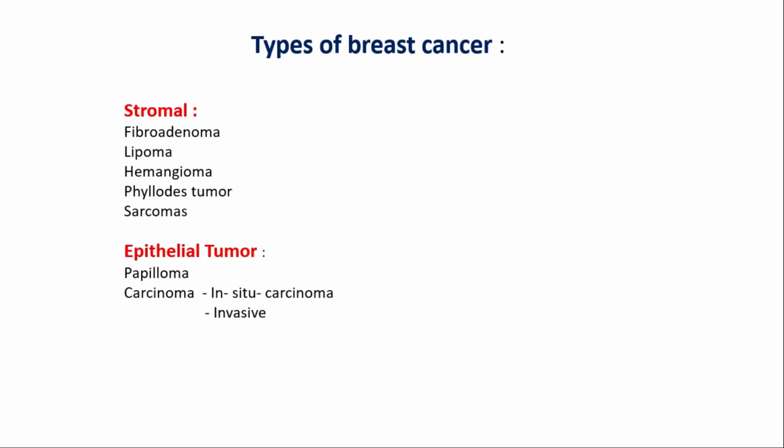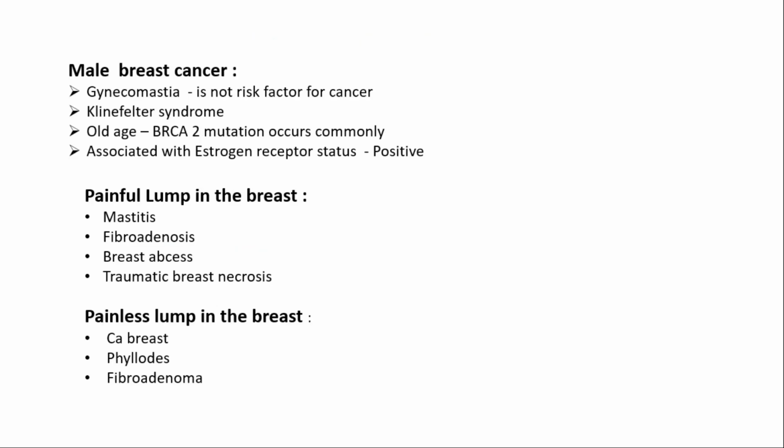It is divided by stromal origin and epithelial origin. Stromal origin tumors are fibroadenoma, lipoma, hemangioma, phylloid tumor, and sarcoma, which are the most common. And in epithelial origin, there is papilloma and carcinoma in situ. Examples of carcinoma in situ are ductal carcinoma in situ and lobular carcinoma in situ, and invasive carcinoma.